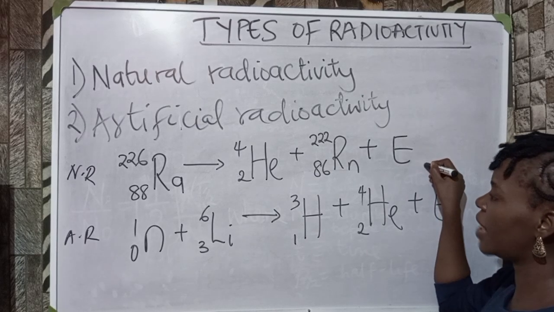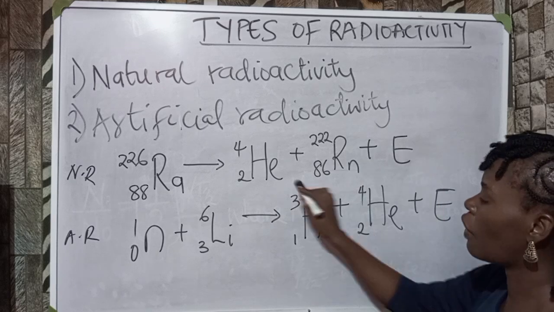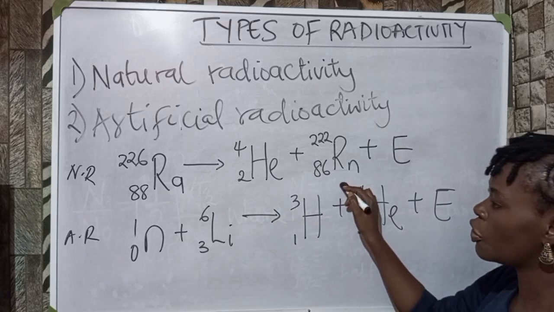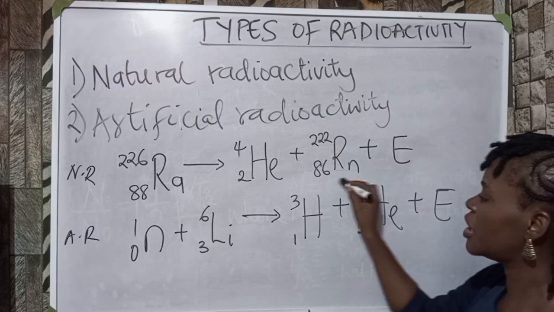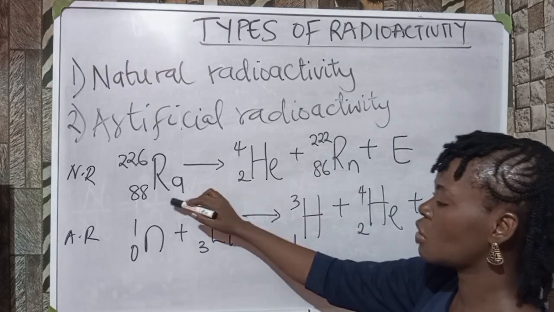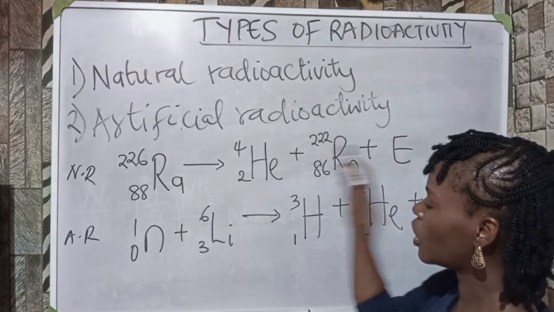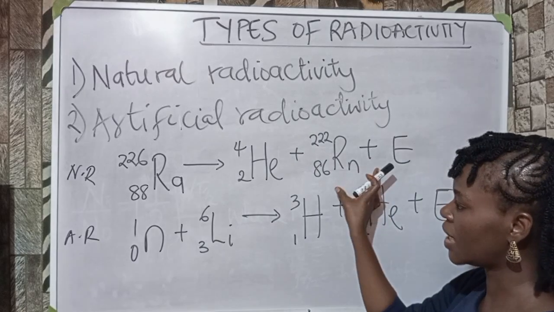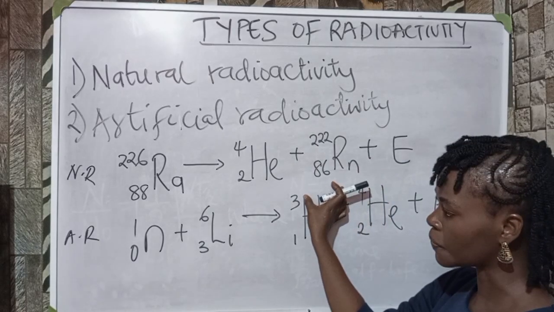This energy evolved in this process is what we call the binding energy. It is the energy it takes them to bind together to form this. Now, you must note that the mass of the products is less than the mass of the reactant. Why? Because of this energy lost in the process of the formation.